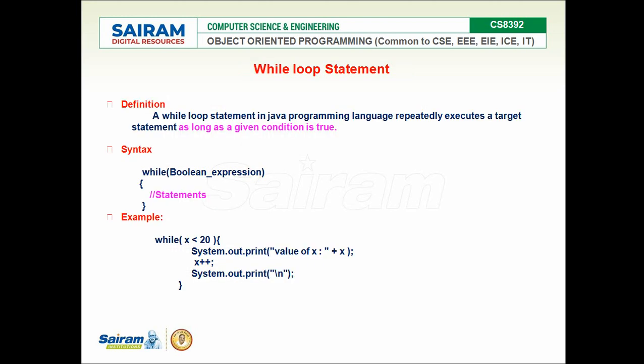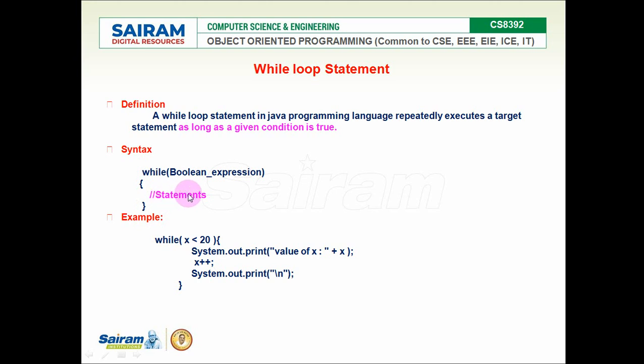Let's see the while loop. The while loop is a very simple structure in Java. We have the while keyword and a boolean expression. As long as this boolean expression evaluates to true, the statements will be executed repeatedly. Once the boolean expression evaluates to false, it comes out of the while loop.